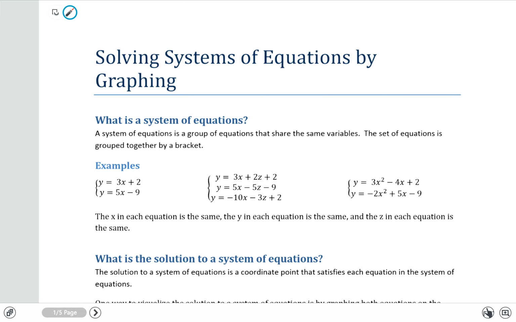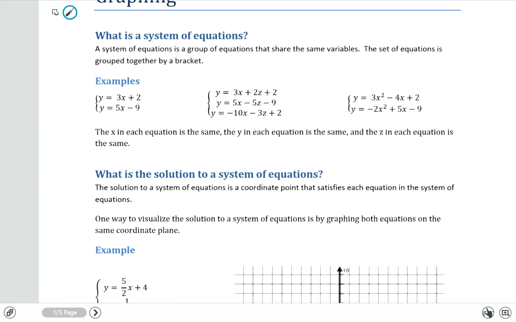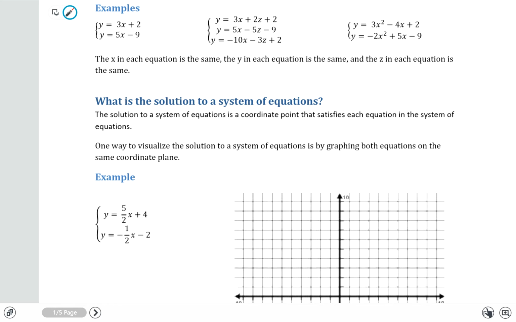Now, important thing to note in regards to a system of equations is that the x in each equation is the same, the y in each equation is the same, and in the case of this middle example, the z in each equation is the same. So a system of equations is a collection of equations where the variables represent the same things in each equation. So the goal now is to take a look at some systems of linear equations in two variables and to determine what the solution of a system of equations is.